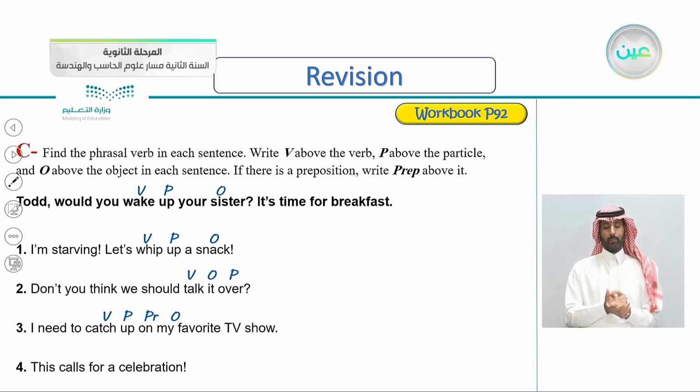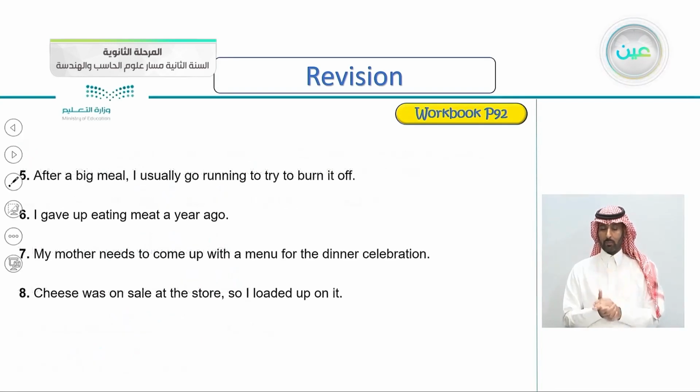Excellent. Number four, this calls for a celebration. I think number four is an easy one here. So let's see the correct answer here. Calls is the verb, the particle is for, and celebration is the object. So calls for is the verb and the particle. The object is celebration. Number five, after a big meal, I usually go running to try to burn it off.